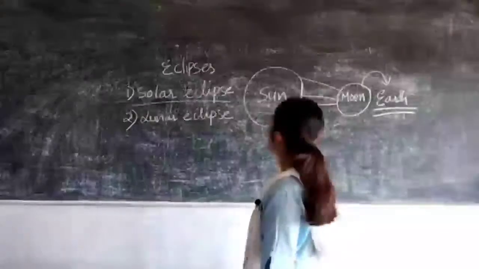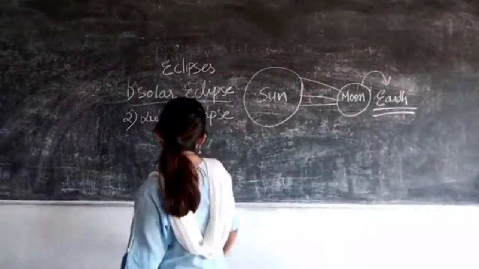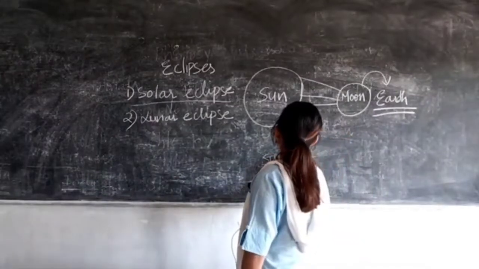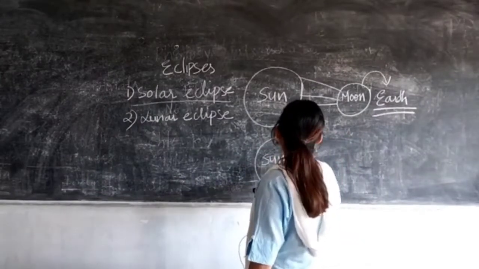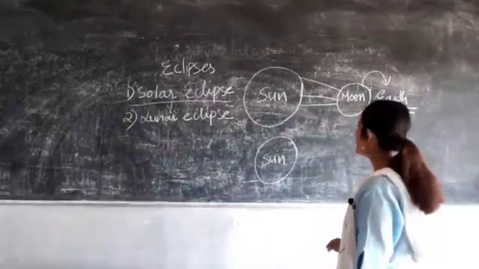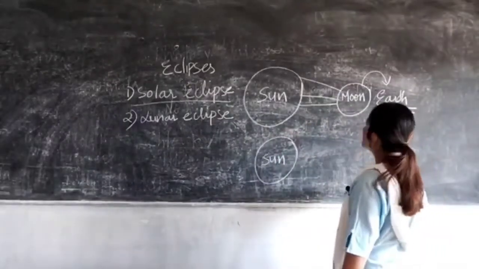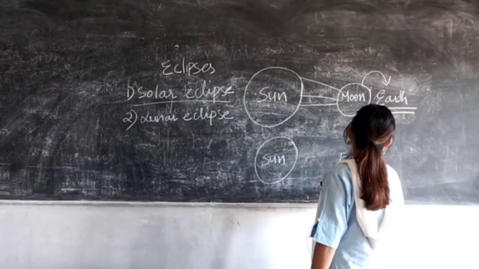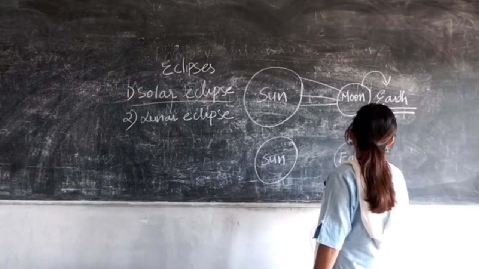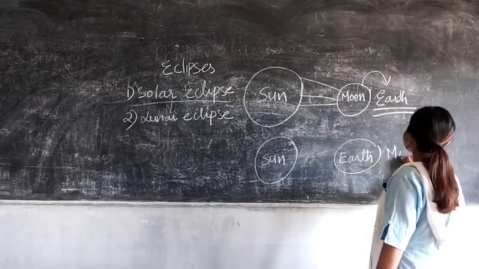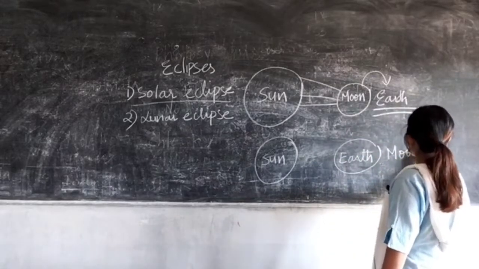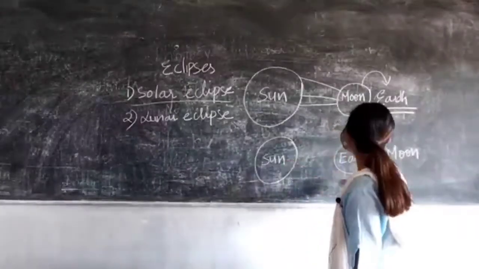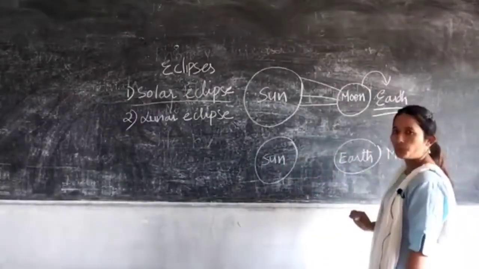Now another one is lunar eclipse. In case of lunar eclipse, you have the sun. Around the sun revolves the earth, and around earth revolves the moon. So your earth comes in between the sun and the moon.